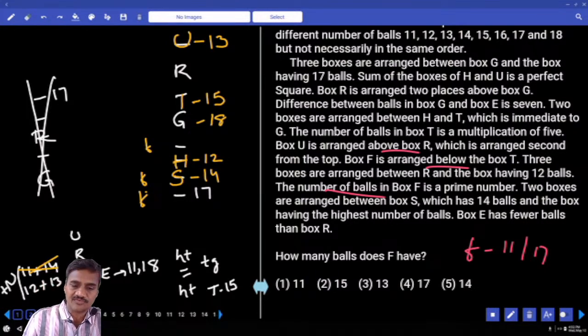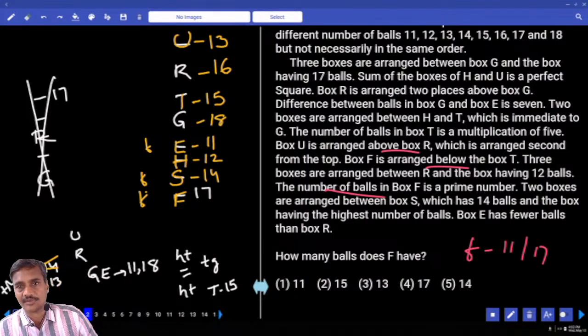Then F is either 11 or 17. And E has fewer balls than R. Now finally we are left with 2 more numbers. What are those 2 numbers? 11 and 16. Hence R must have 16. E must have 11. E is 11 and this F is 17.